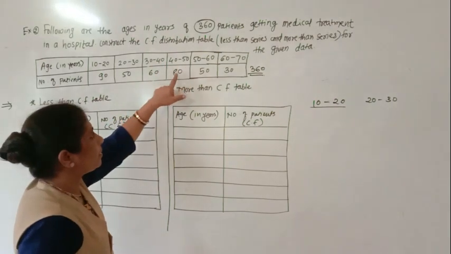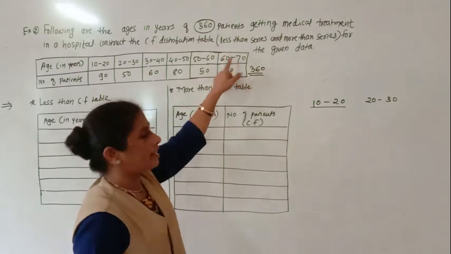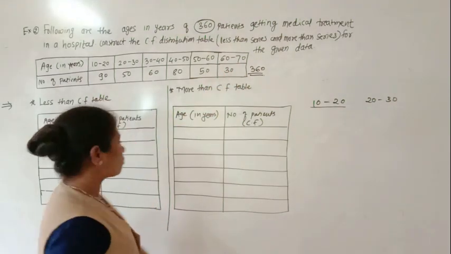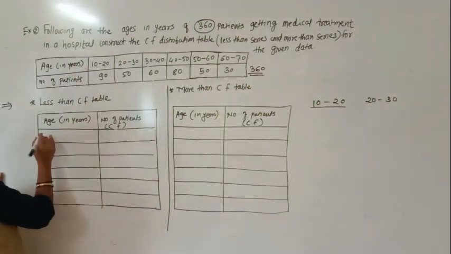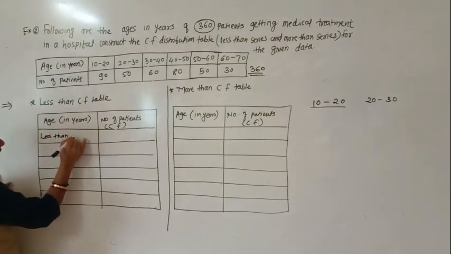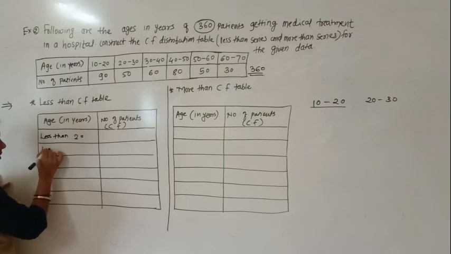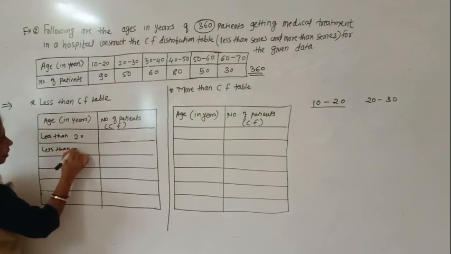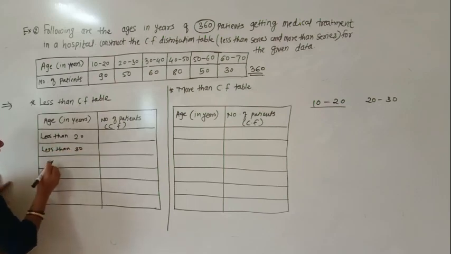Here less than 50 years, less than 60 years and less than 70 years. Okay, so here what will we write? First less than 20. Okay, here less than 30, very easy it is.